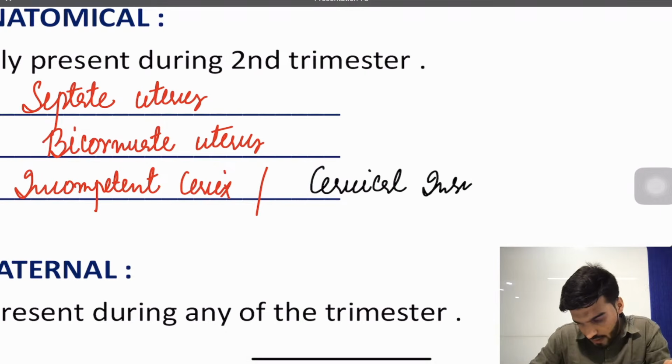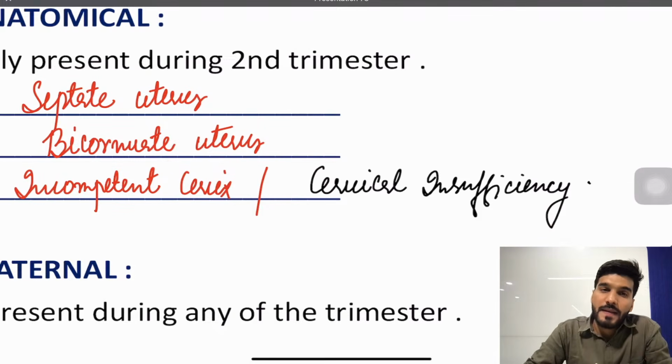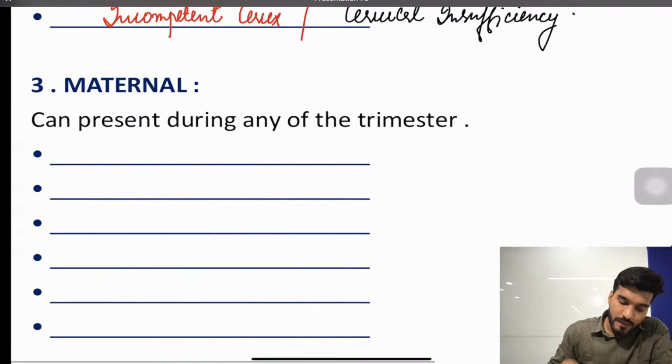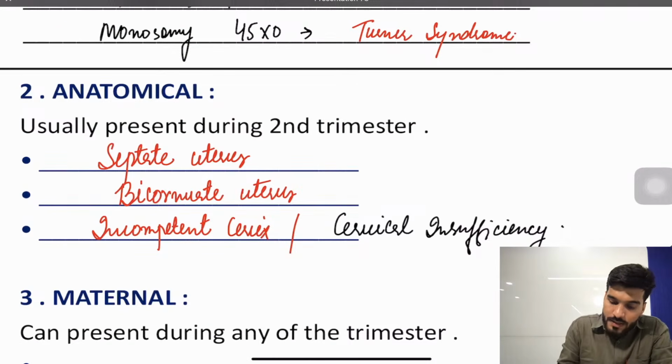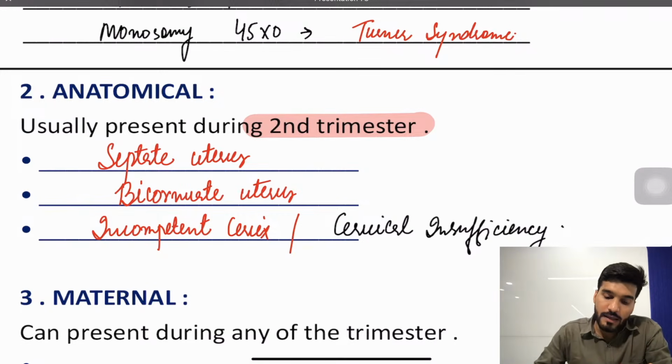Let's discuss them later: what exactly is a septate uterus, how you treat it, what exactly is a bicornate uterus, how you treat it, and what exactly is an incompetent cervix or cervical insufficiency and how you treat it. Is that clear? The anatomical causes are usually present in the second trimester.